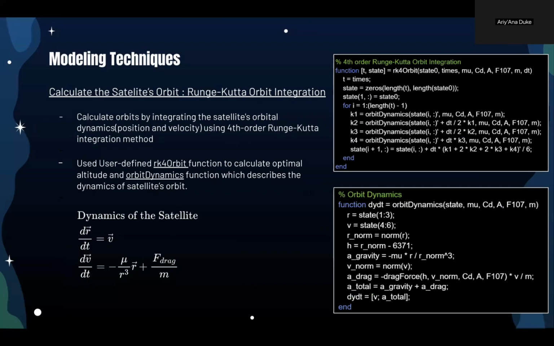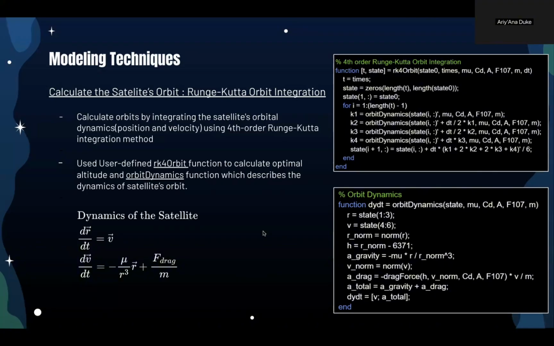Here, this explains how we calculated the satellite's orbit by integrating its orbital dynamics using the fourth-order Runge-Kutta method. The goal is to calculate the satellite's position and velocity as it orbits Earth. These equations describe the satellite's motion. The first formula is the rate of change of position equaling velocity. The second formula here is the rate of change of velocity depending on gravitational acceleration and drag forces.